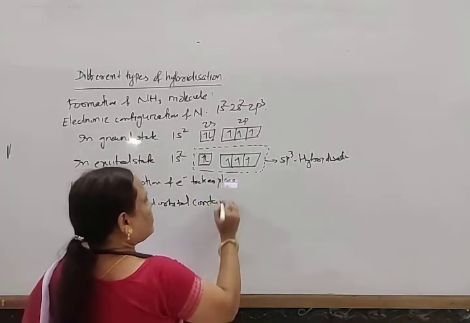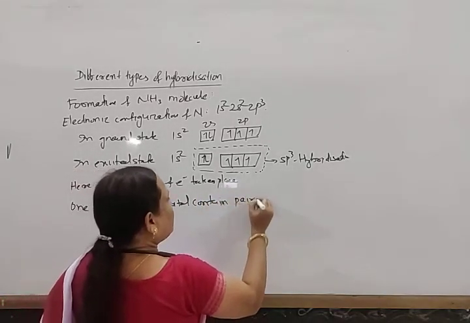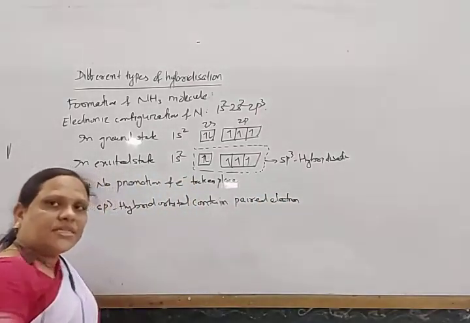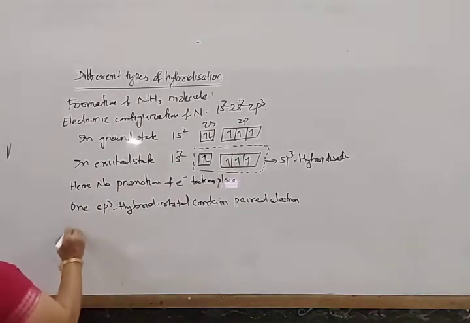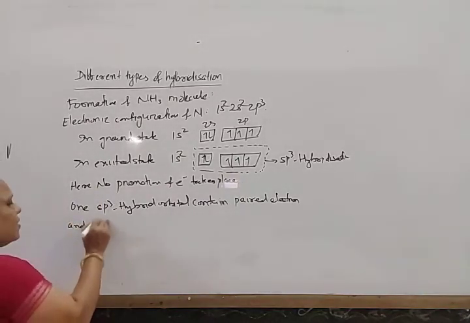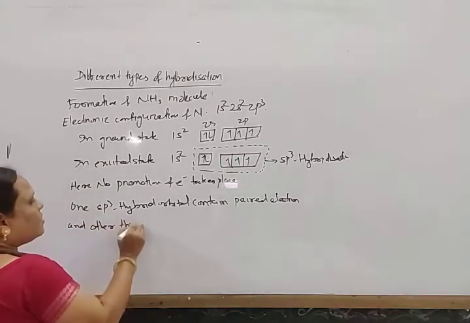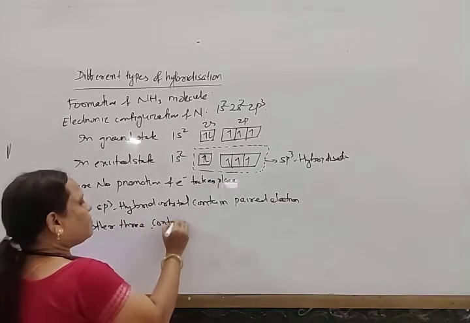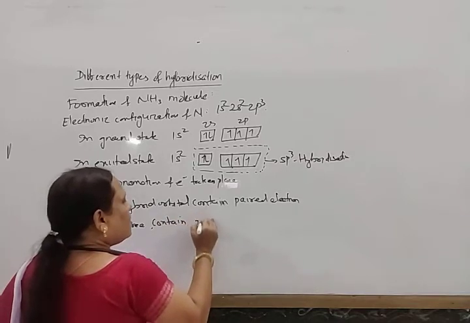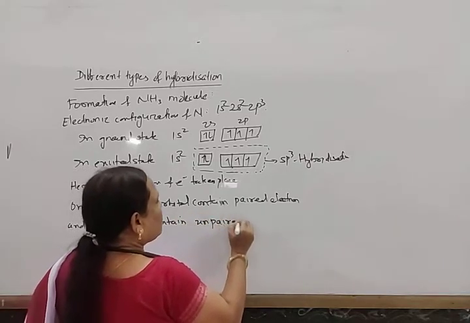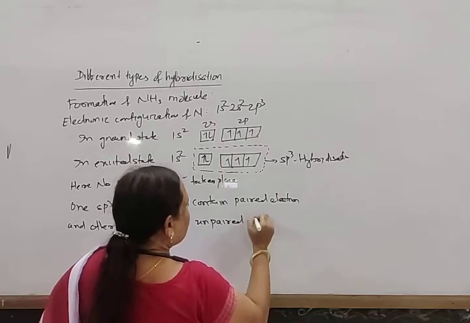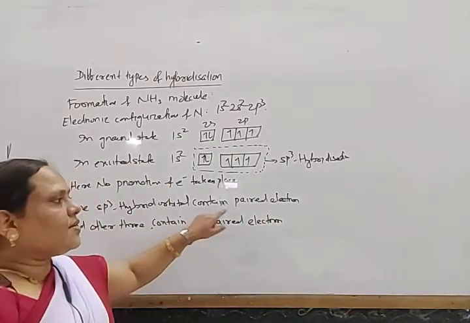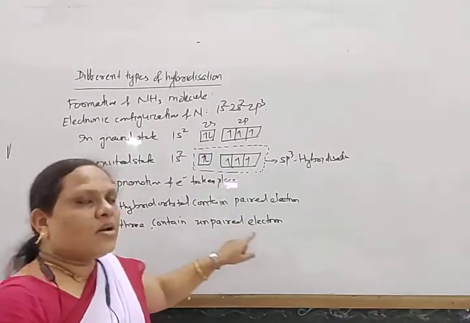contains paired electrons, that is the unshared pair of electrons, and the other three contain unpaired electrons.